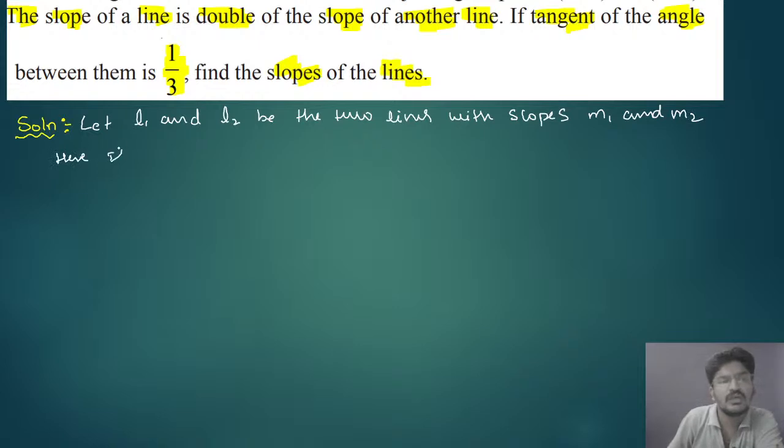Here if m1 is equal to m, then m2 will be equal to 2m.